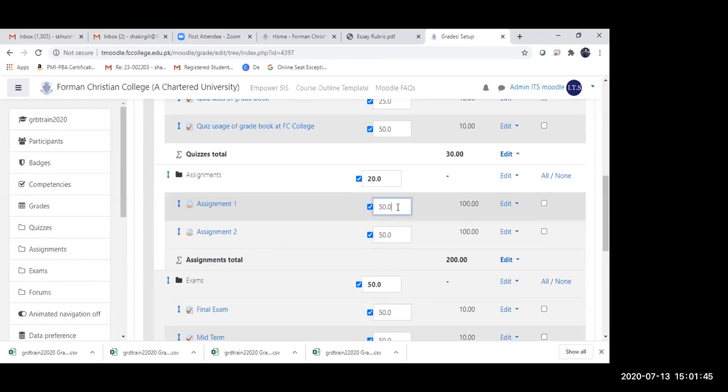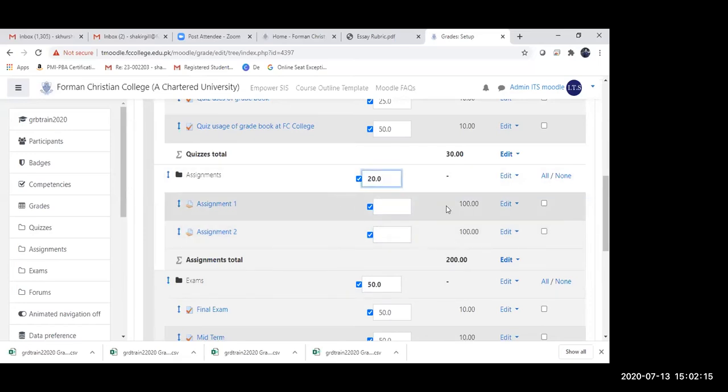Similar is the case with assignments. Now let us consider another example, that out of the weightage of 20%, 15% should be assigned to assignment 1 and 5% to assignment 2, to make the total of 20.